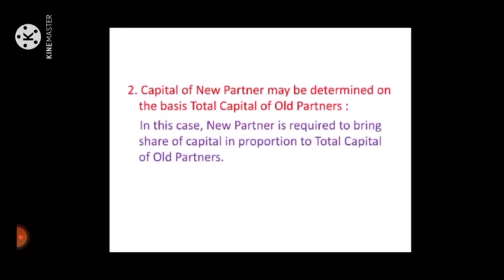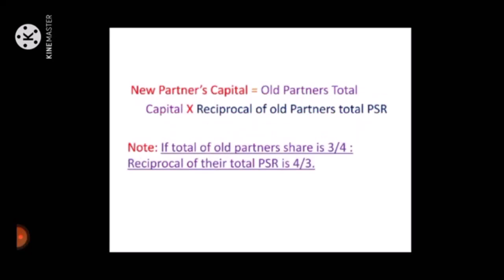Next, the capital of a new partner may be determined on the basis of the total capital of all partners. In this case, the new partner is required to bring a share of capital in proportion to the total capital of all partners. The new partner's capital is equal to all partners' total capital into the reciprocal of all partners' total profit sharing ratio. Note, if the total of all partners' share is 3/4, that is, the reciprocal of their total profit sharing ratio is 4/3.